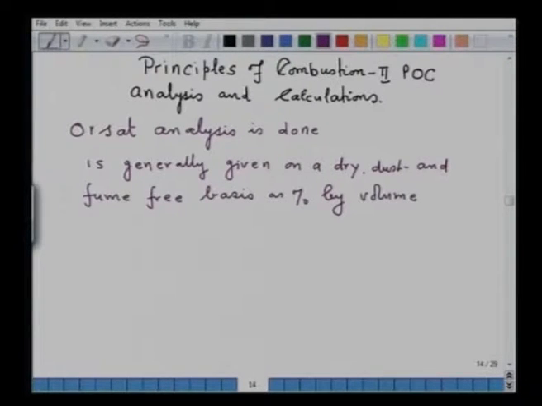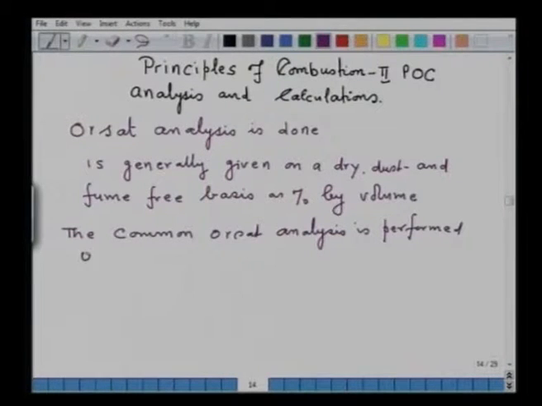The common Orsat analysis is performed say on percent CO2, percent O2 and percent CO, and nitrogen is determined by difference from 100.